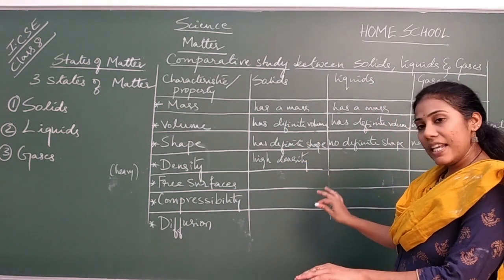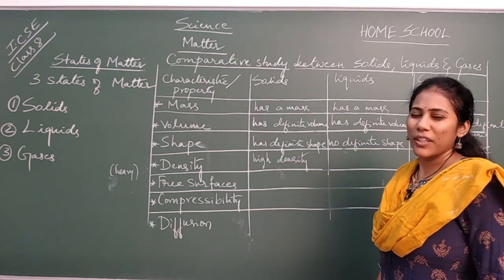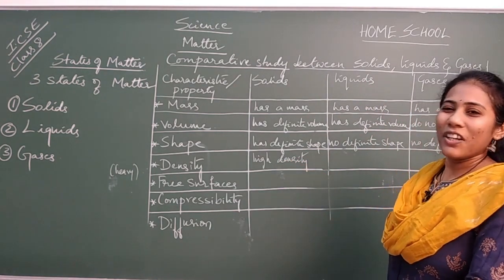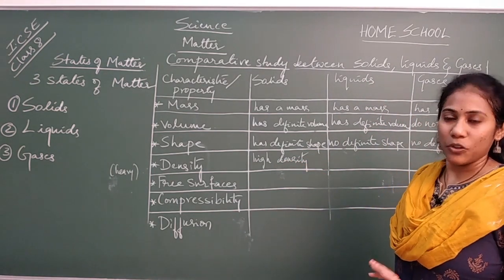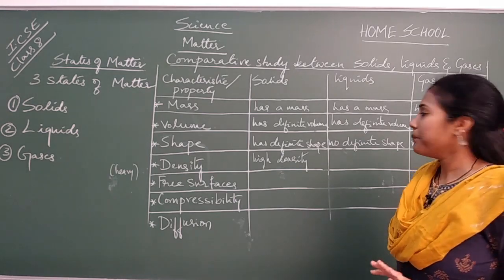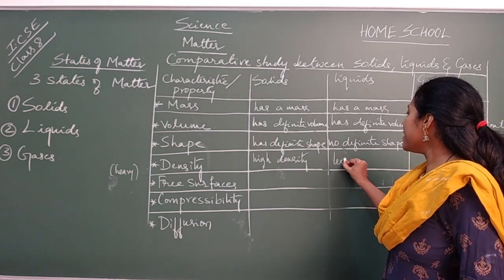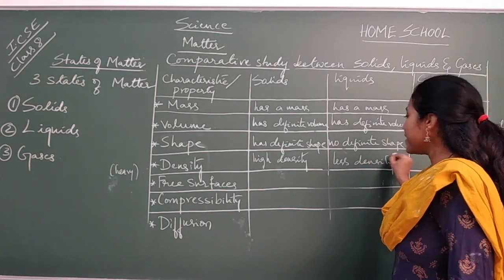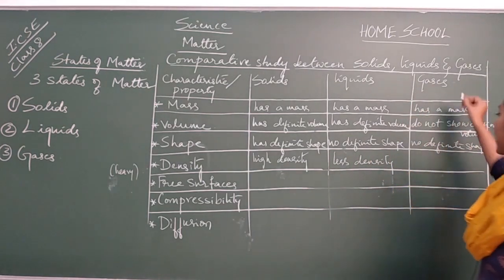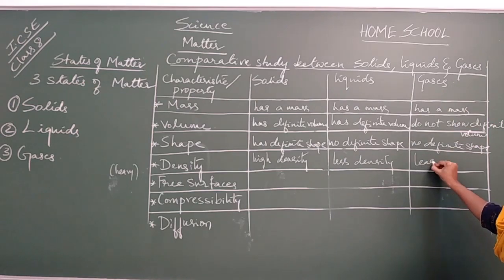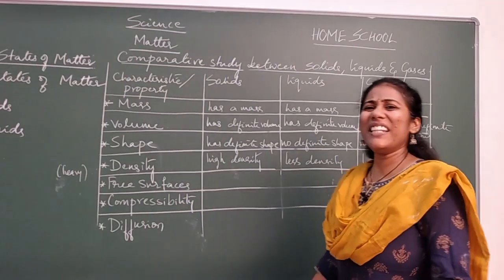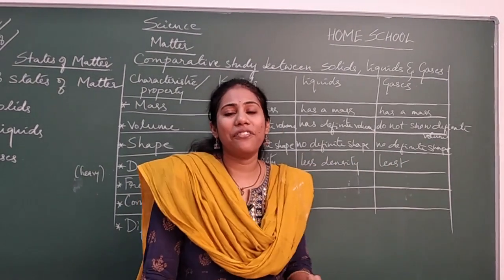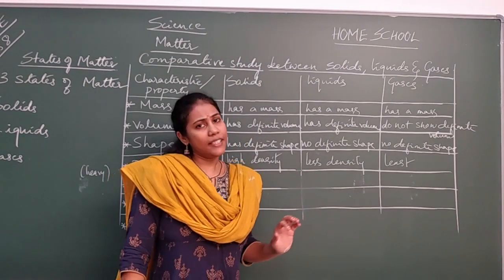And how about liquids? Liquids are less dense than solids. They are less heavy. They are not as heavy as solids. So what I write here is less density. Liquids have less density. And what about gases? Least. Very less density compared to liquids and solids.